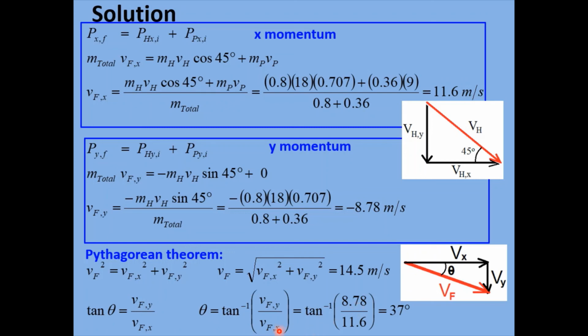And then down here is VFX, which we found up here to be 11.6. So we're finding the inverse tangent of 8.78 over 11.6. So calculate this first on your calculator, and then punch the inverse or arctangent button, and you'll get an angle of about 37 degrees.